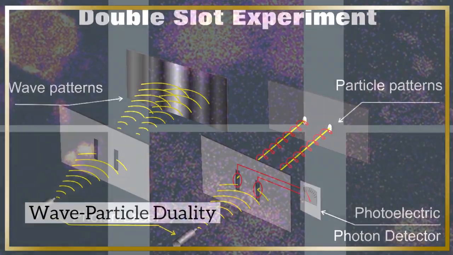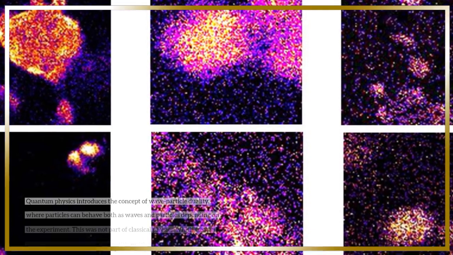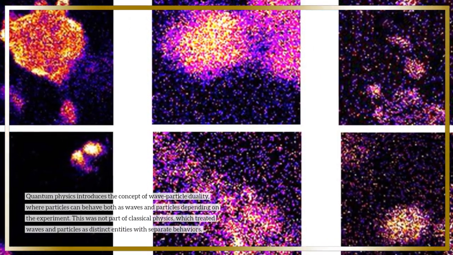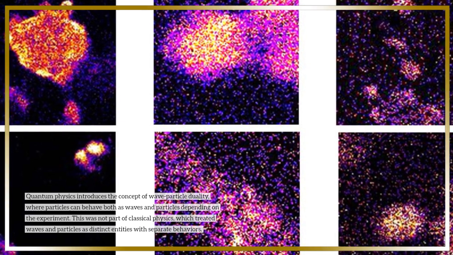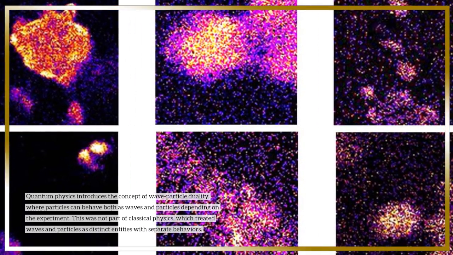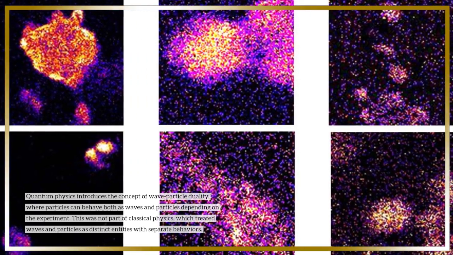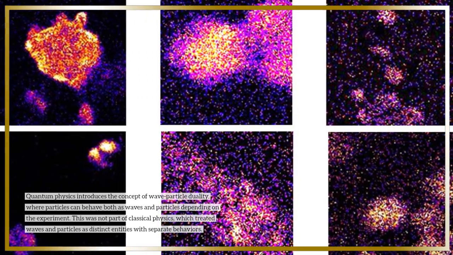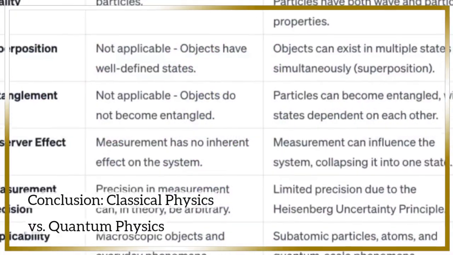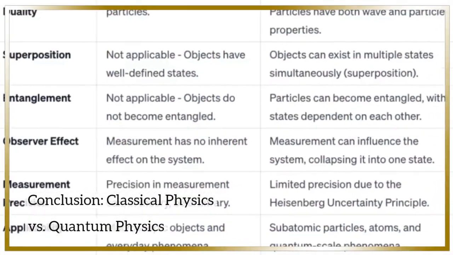Wave-particle duality. Quantum physics introduces the concept of wave-particle duality, where particles can behave both as waves and particles depending on the experiment. This was not part of classical physics, which treated waves and particles as distinct entities with separate behaviors.